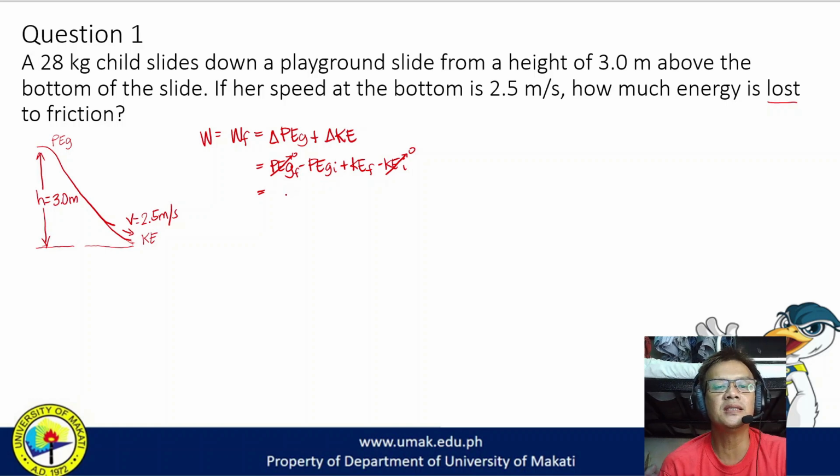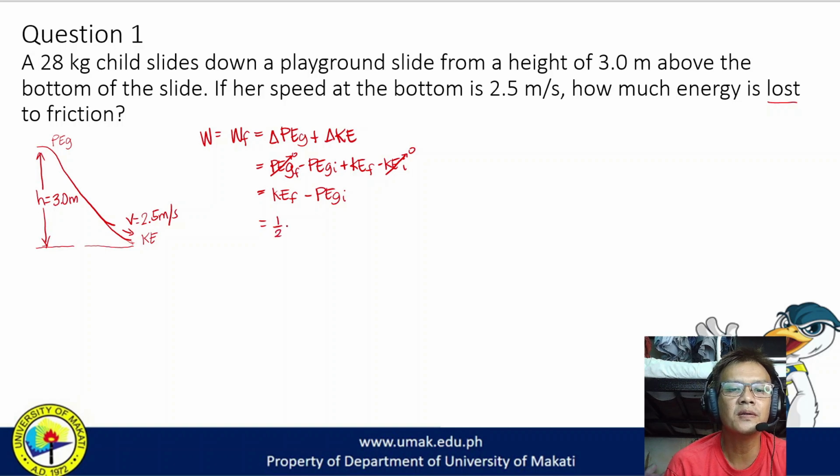Kinetic energy final is 1/2 mv squared, minus gravitational potential energy, mass times gravity times height, initial height, which is 3 meters.